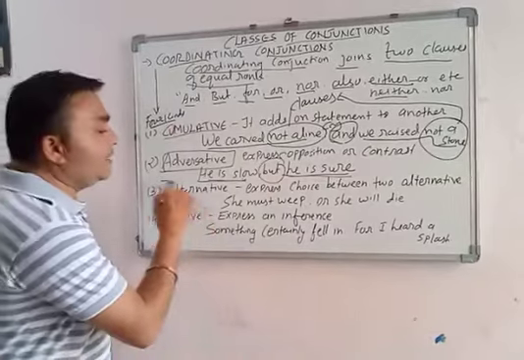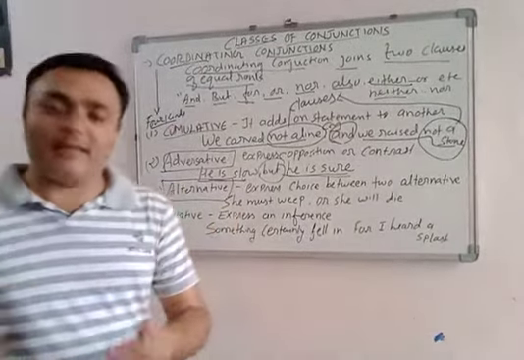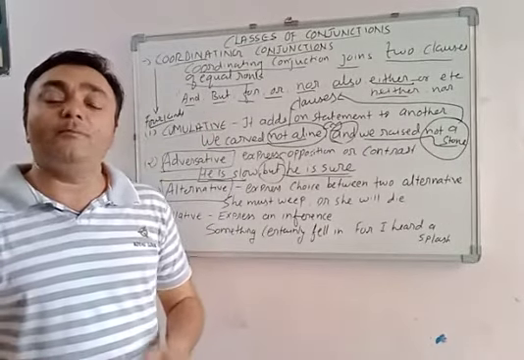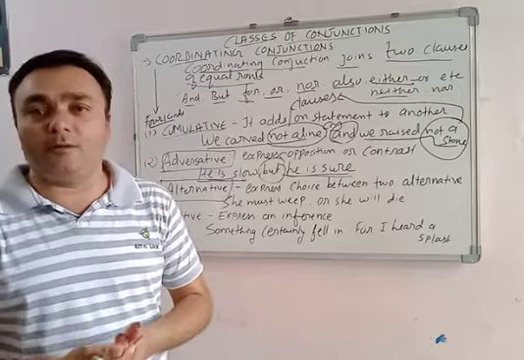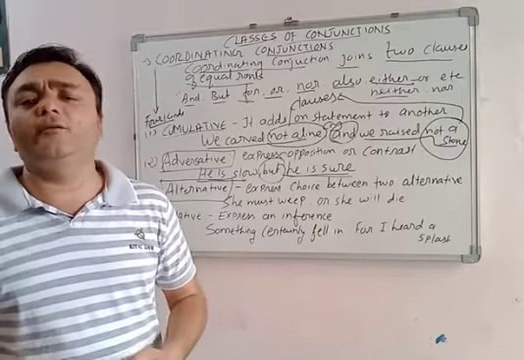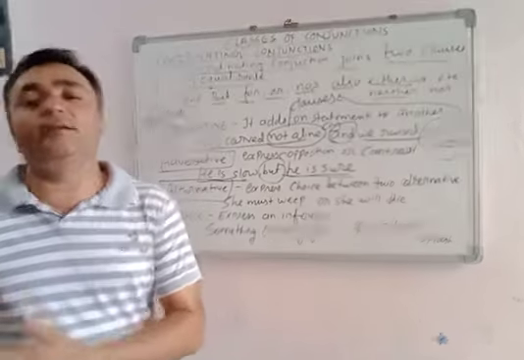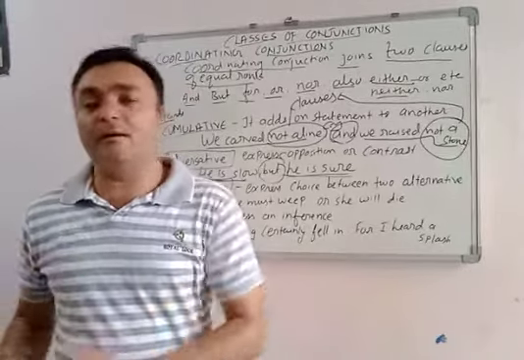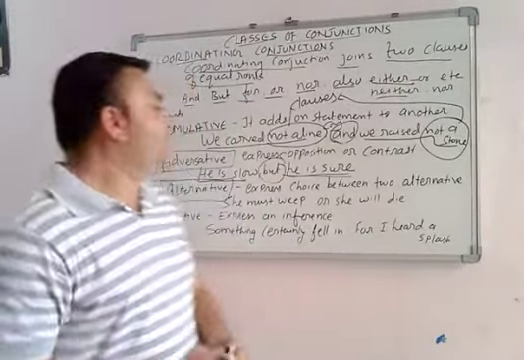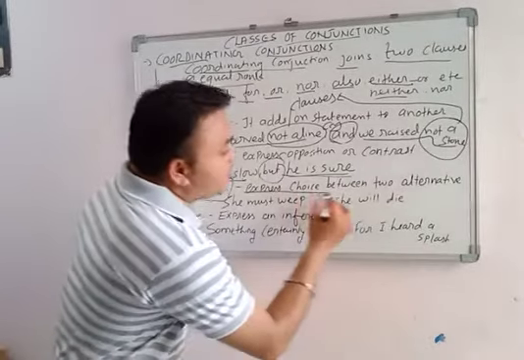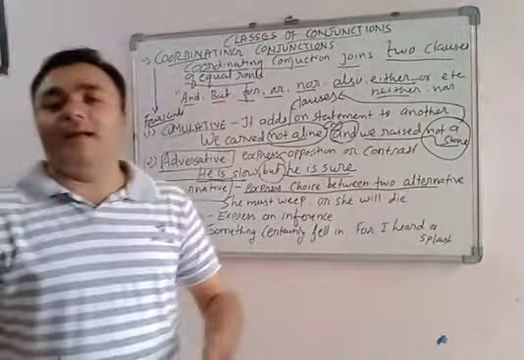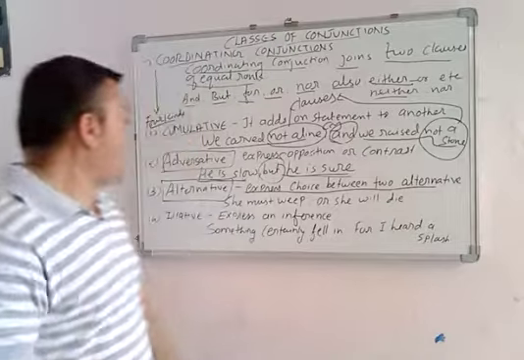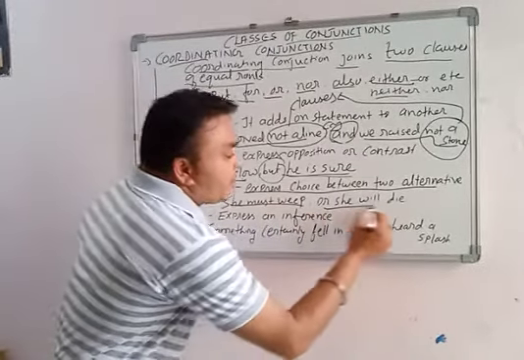Now comes the third one, alternative. In every stage, in every step, you all have some alternative ideas. While using mobile, laptop, many gadgets that you use in your daily life, there is an alternative. You get alternative options. If mummy says no, papa is the best alternative option. Like that, it is the same thing. It expresses choice between two alternatives. Either this or that. There must be some choices. Let's have an example. She must weep or she will die.